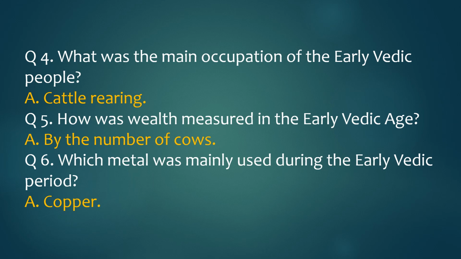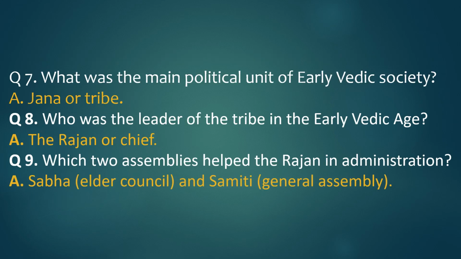Question 5. How was wealth measured in the early Vedic age? Answer. By the number of cows. Question 6. Which metal was mainly used during the early Vedic period? Answer. Copper. Question 7. What was the main political unit of early Vedic society? Answer. Jana or tribe.